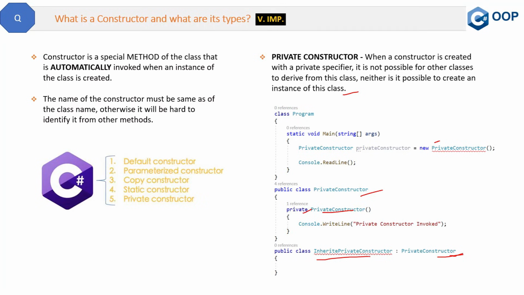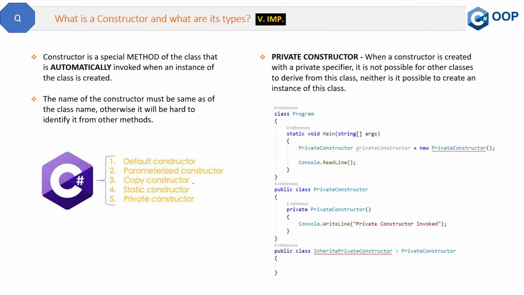But then if it is not creating the object and not letting the class be inherited, what is the purpose of this private constructor? If you have heard about the singleton design pattern, that is the purpose. In the design questions, I will show in detail how this private constructor is useful in the singleton design pattern. But for now, we can just understand that this is the private constructor, whose object is not created, nor can it be inherited.